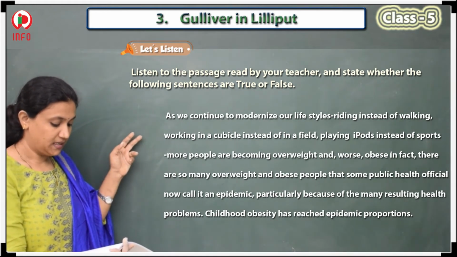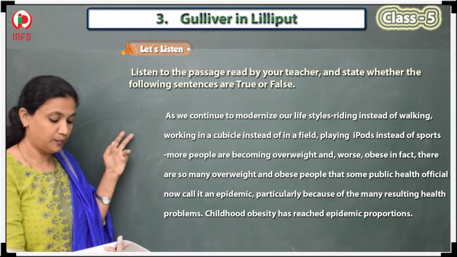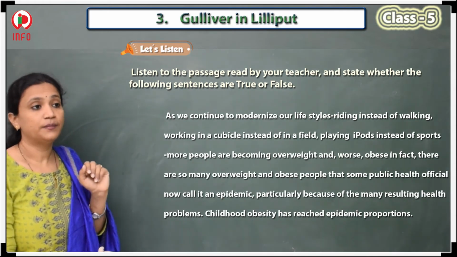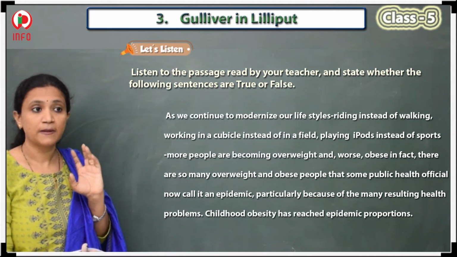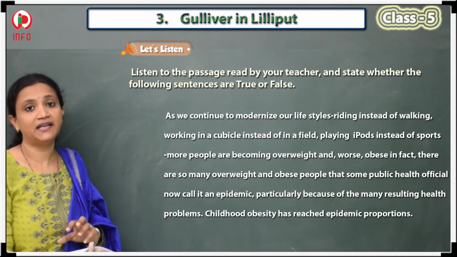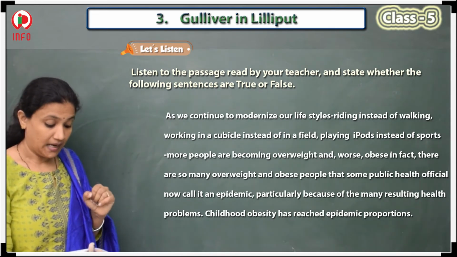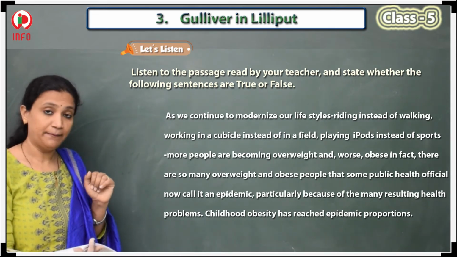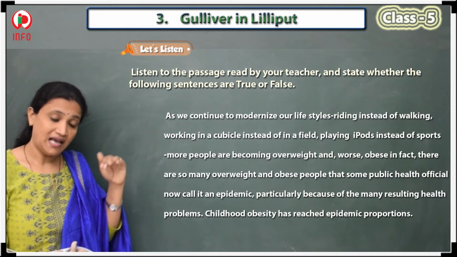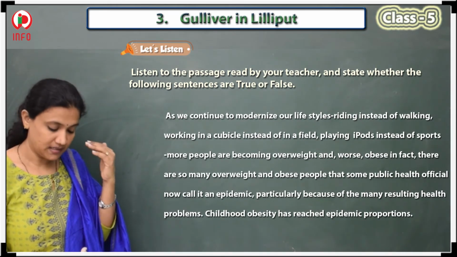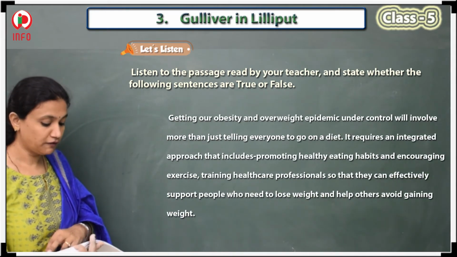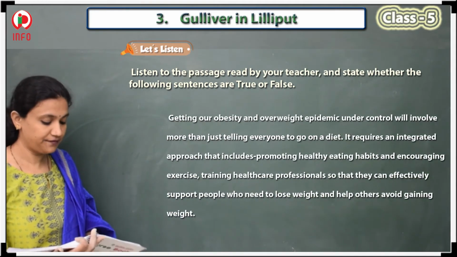Childhood obesity has reached epidemic proportions. Childhood, because children are also addicted to iPhones and cell phones, therefore children are also getting obese nowadays, and that is the reason childhood obesity has reached epidemic proportions. That means that has increased. Now we'll go for the second paragraph.